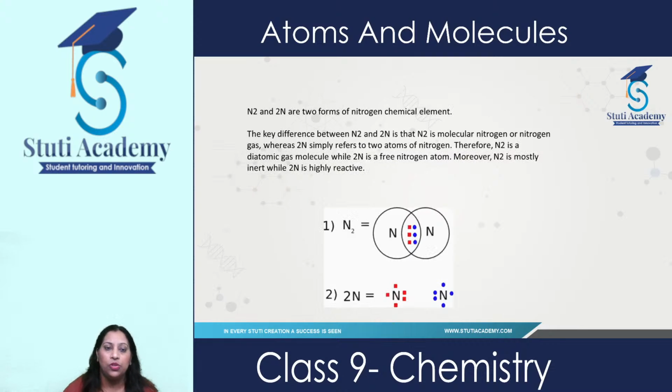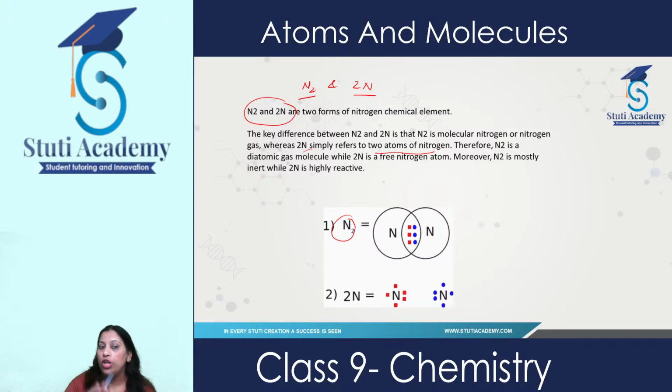Now, how are N2 and 2N different? Sometimes we write like this and sometimes we write like this. How are they different from each other? As you can see here, N2 and 2N are two different forms. Basically the difference between N2 and 2N is that N2 is molecular nitrogen, or nitrogen gas, and 2N contains two atoms of nitrogen.